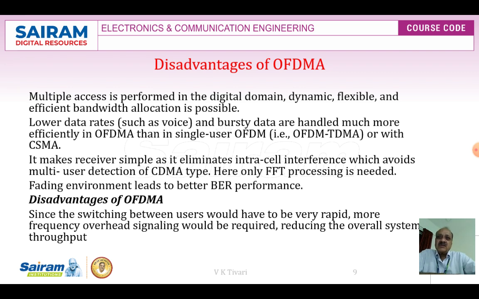Lower data rates such as voice and request data are handled much more efficiently in OFDMA than with CDMA. It makes the receiver simple as it eliminates intra-cell interference, which avoids multi-user detection as in CDMA.